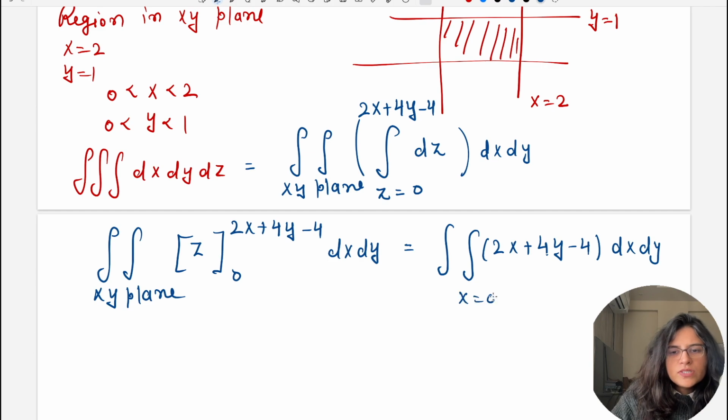Limits of x are from 0 to 2, limits of y are from 0 to 1.